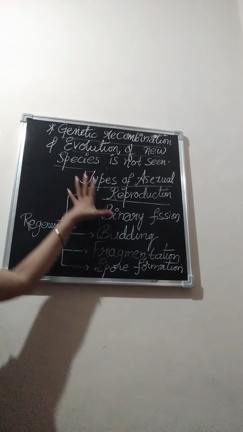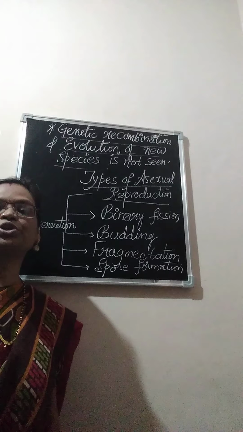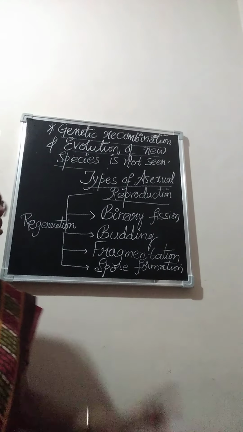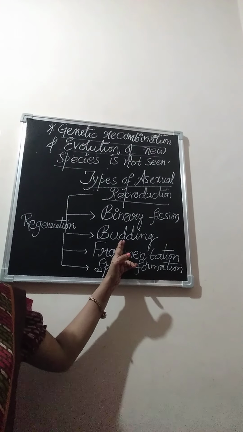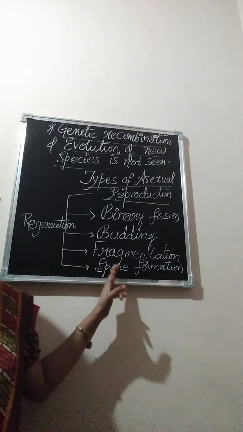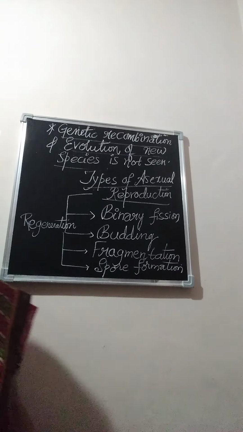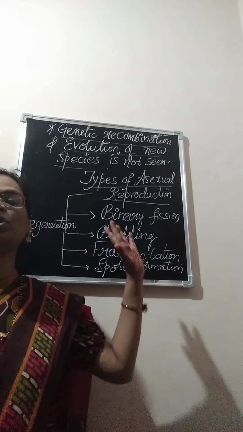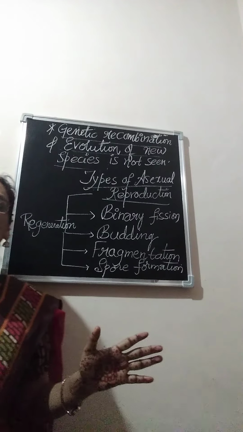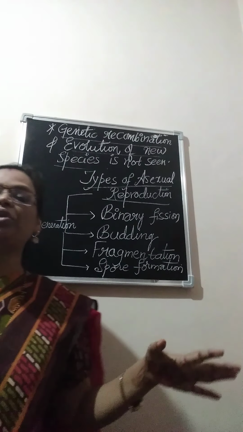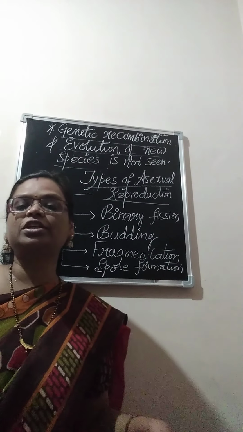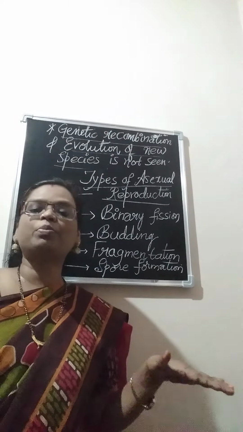So these are the different modes of asexual reproduction: binary fission, budding, fragmentation, spore formation, along with a special case called regeneration. We are going to learn them in detail, because this mode of reproduction helps to increase the population among lower unicellular and multicellular organisms.